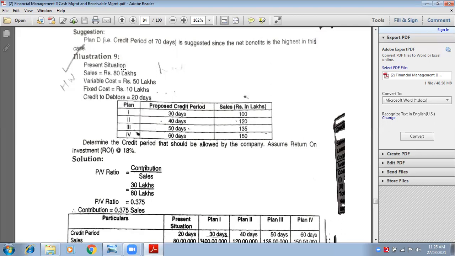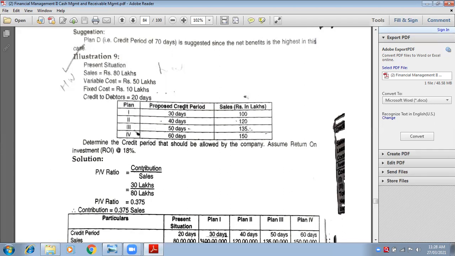Okay, next. Next sales is 120 lakhs. 120 lakhs means 1 crore 20 lakhs. After 120, you have to give 5 zeros. Lakhs means 5 zeros. That means it becomes 1 crore 20 lakhs. Next, 135.